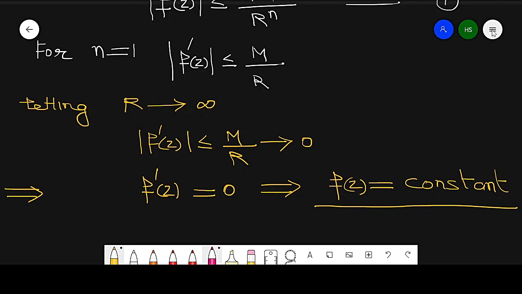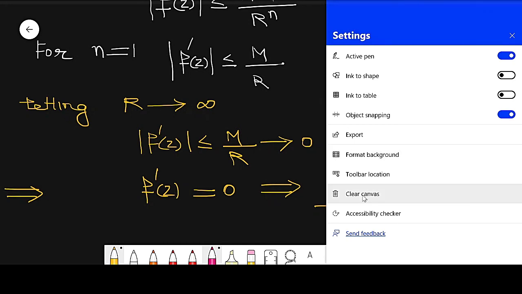Now this theorem is very important. So we discuss one example. For example, I take the function f of z equal to sine of z, where z belongs to the complex numbers.